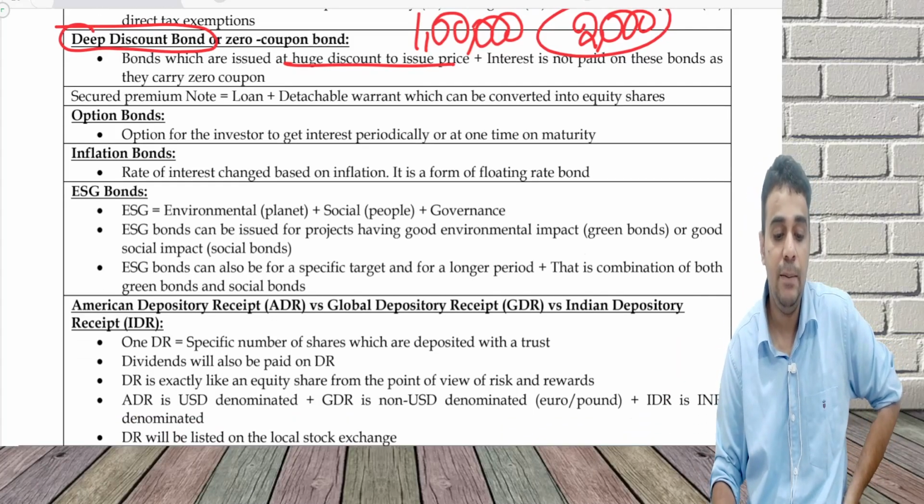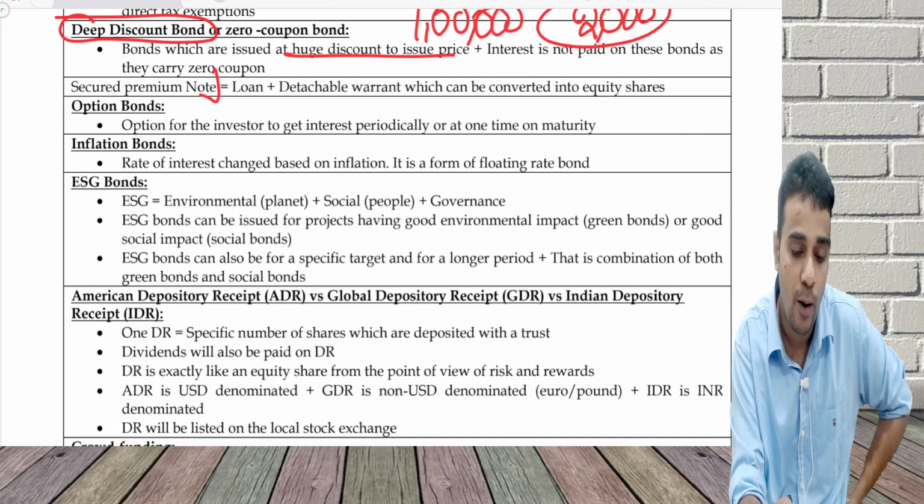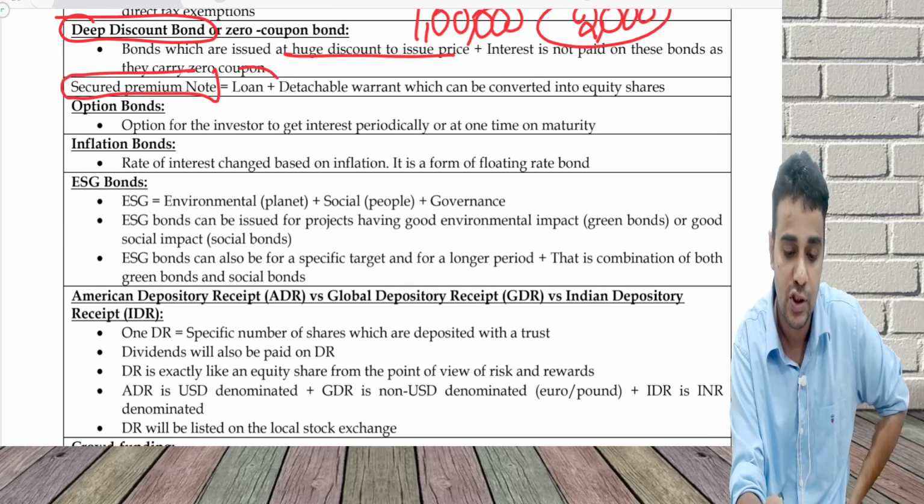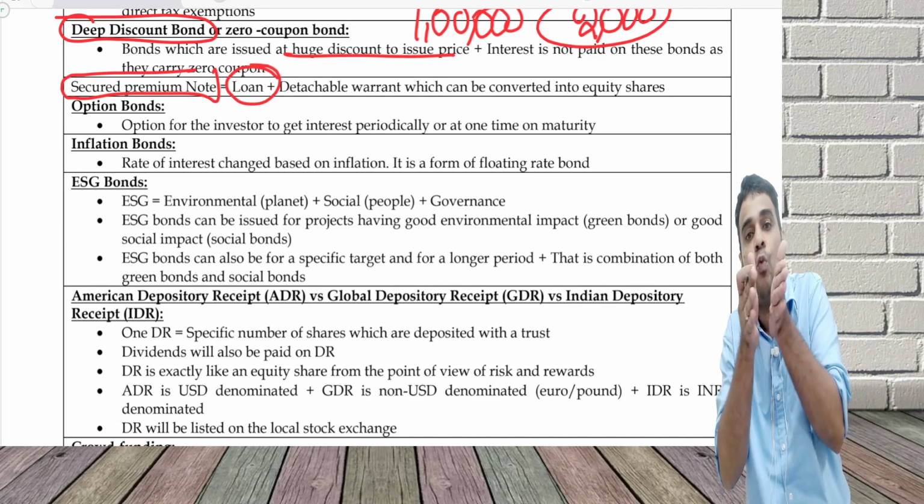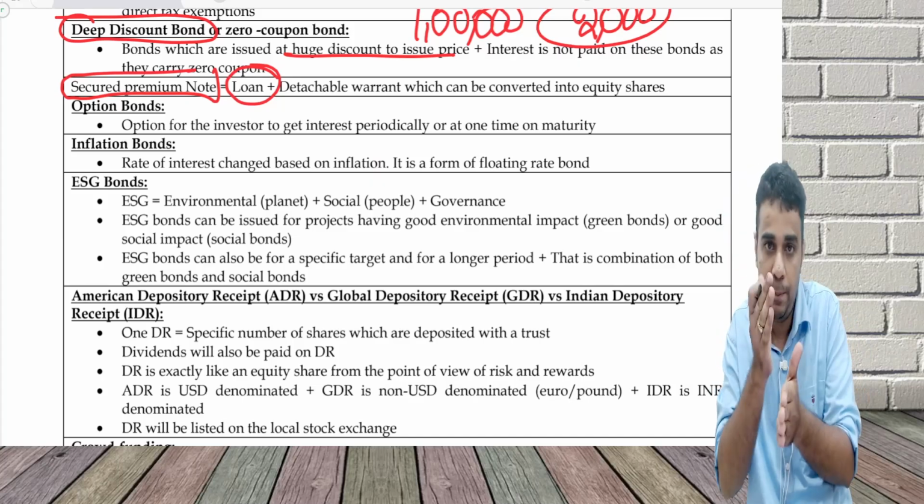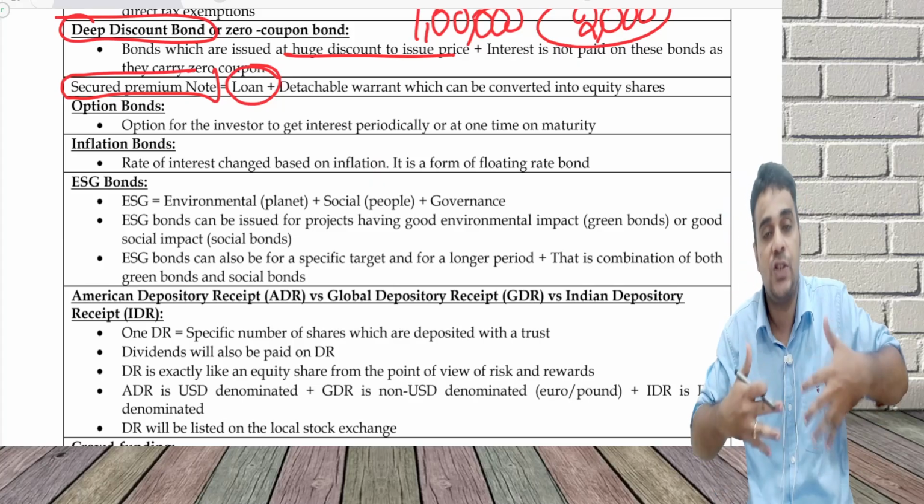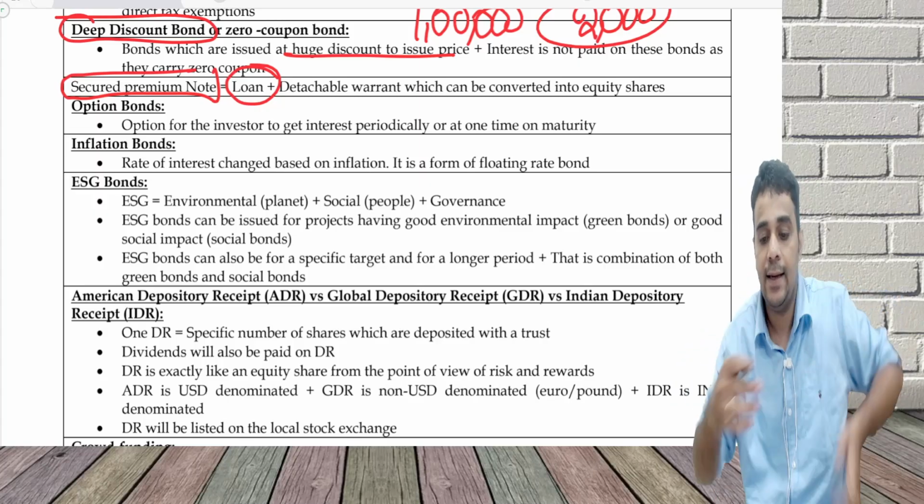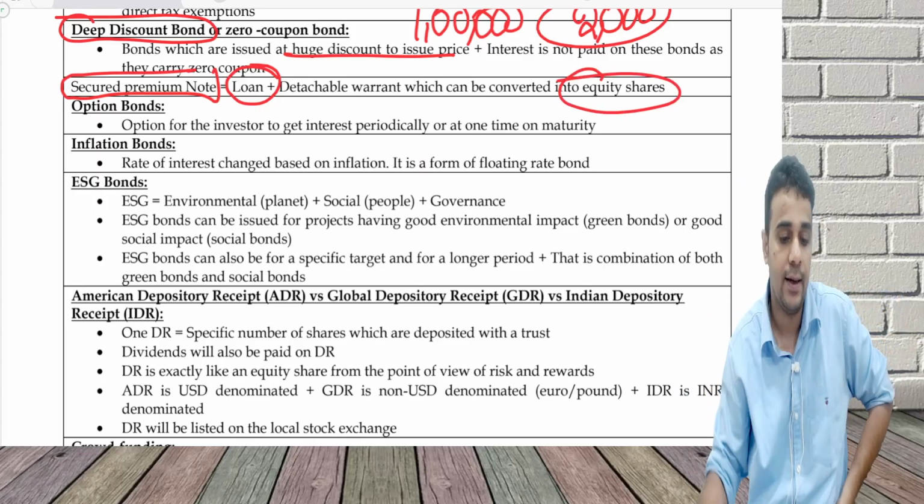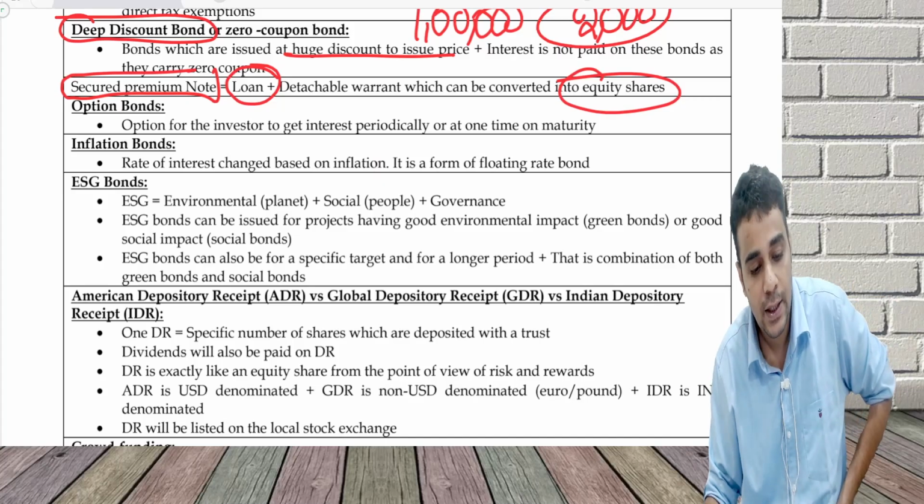Secured premium note. This is another form. What is a secured premium note? It is a loan and there is a warrant along with that loan. You have to pay interest and you have to repay, and there is a detachable warrant which, as an investor, I can convert into equity shares.